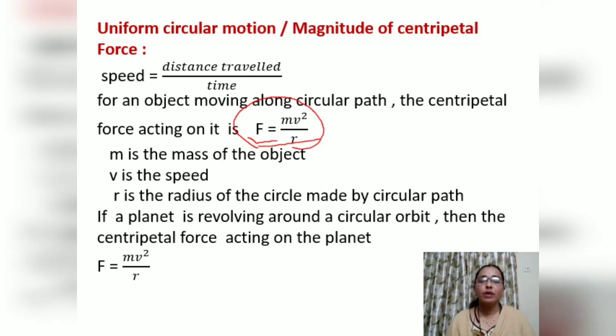F is equal to mv square upon r. First, derive the formula of force. As we know, force is equal to ma.